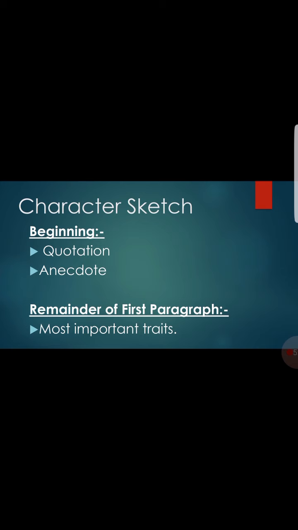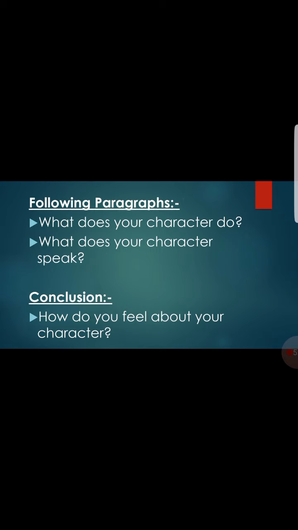Character sketch. How to write a character sketch? This is the format. First of all, in the beginning, you have to give a quotation or anecdote. Then the remainder of the first paragraph will contain some important traits of the character. In this case, it is Hazrat Asma Radhiyallahu anha. Then the following paragraphs, or a single paragraph, in which you are going to tell what your character does and what your character speaks. Then in the last, the conclusion. How do you feel about your character? It can be in a few lines or a single sentence.